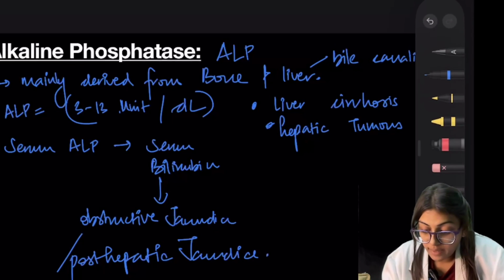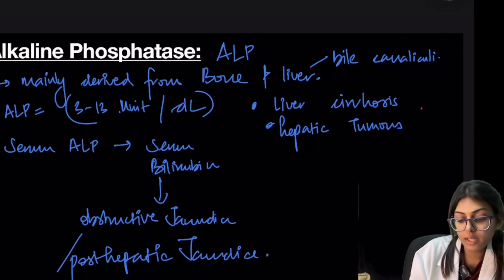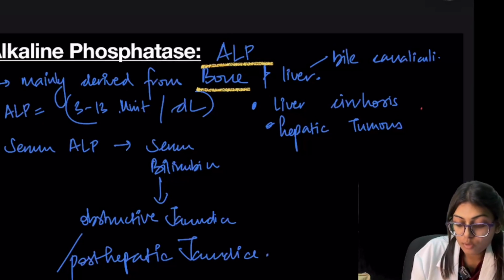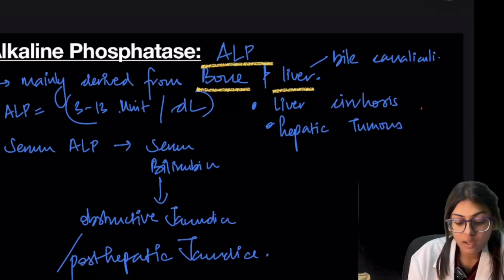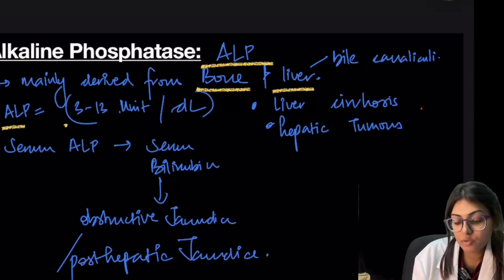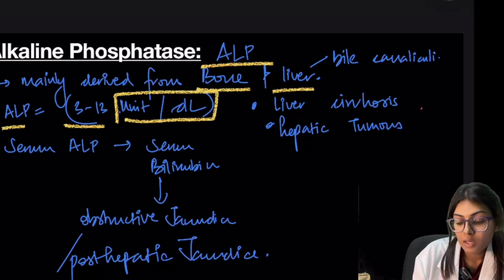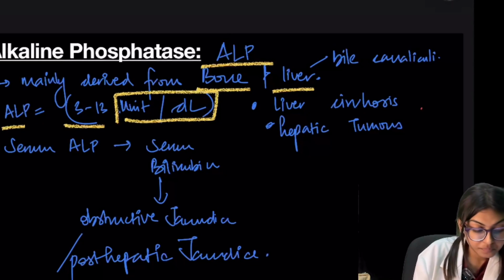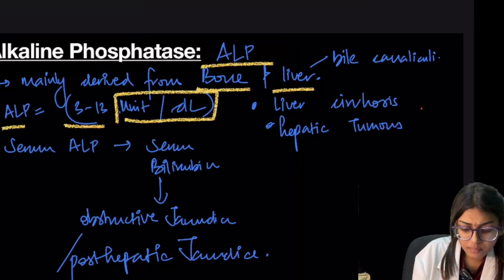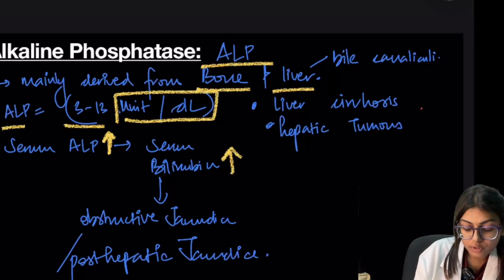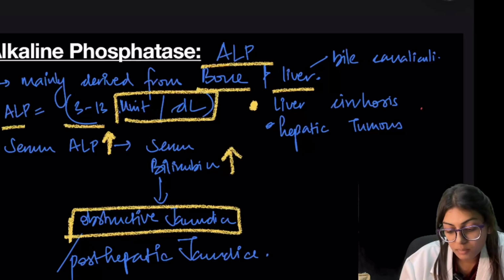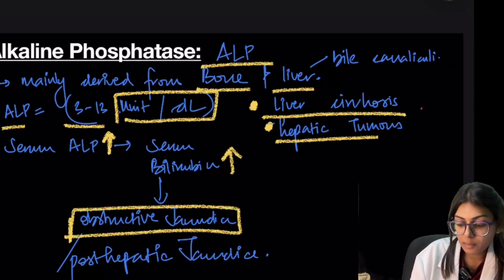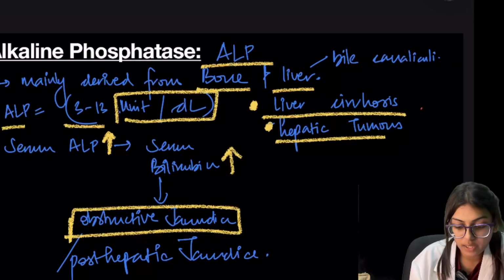So ALP is alkaline phosphatase, and it is mainly derived from the bone and the liver, and in the liver from the cells lining the bile canaliculi. The normal ALP level is 3 to 13 units per deciliter. A rise in serum ALP is associated with elevated serum bilirubin, which is an indicator of obstructive jaundice. Serum ALP also rises in liver cirrhosis and hepatic tumors. This is all about ALP, alkaline phosphatase.